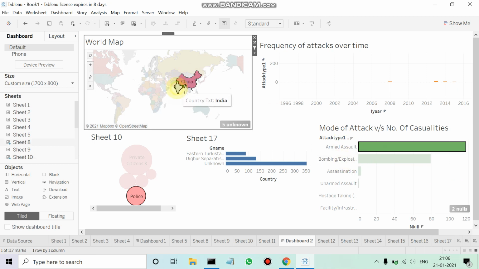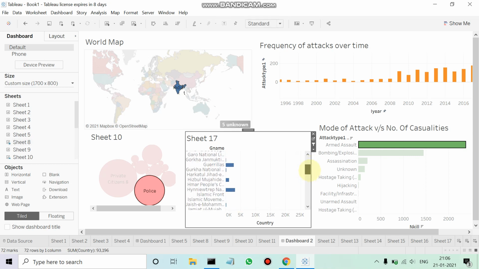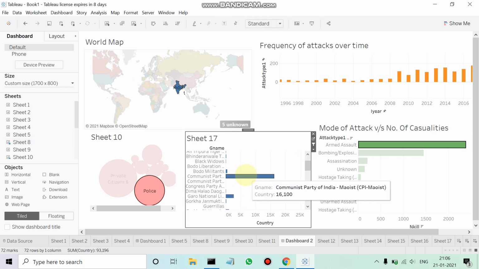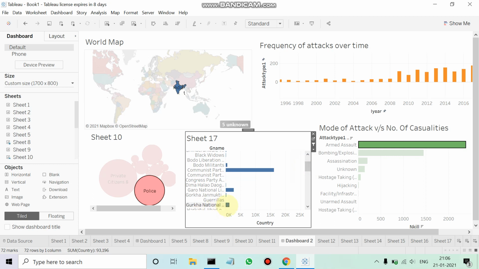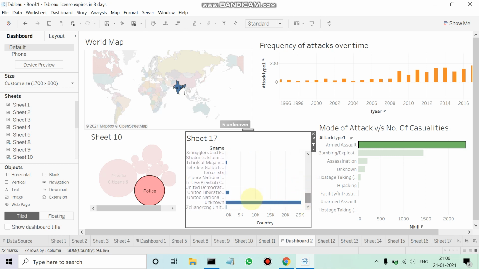Coming back to India again, we can do some evaluation here. Again, in India, the major terrorist groups that have attacked here are one is the Maoist, CPI Maoist. Then we go and we see there's been GNLF. It's quite a big data set, so Maoists again, and there is unknown.